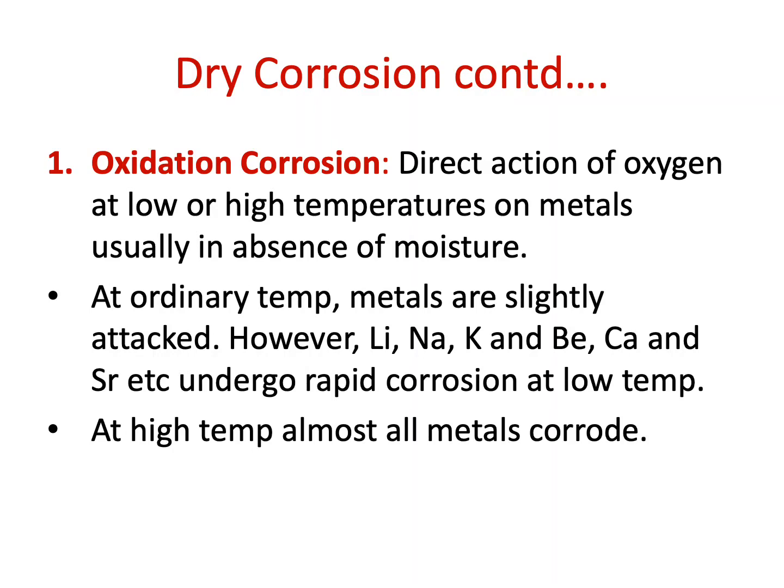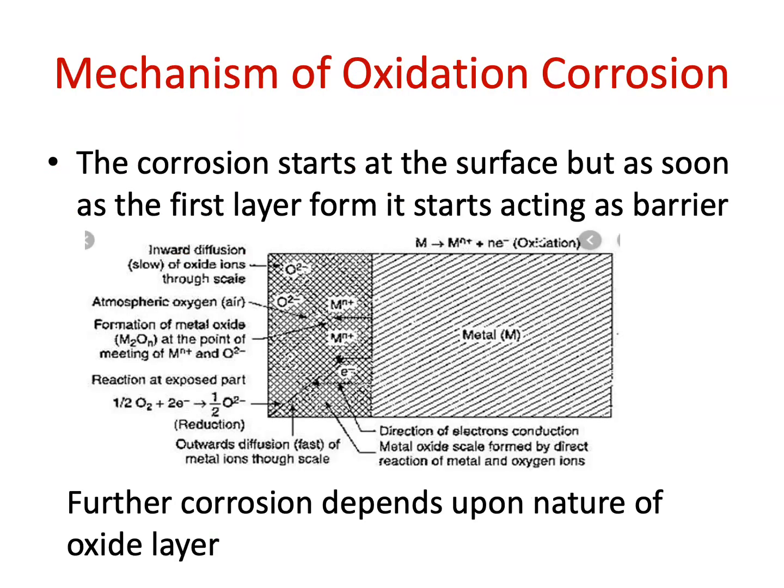At low temperature, certain metals like lithium, potassium, sodium, beryllium, calcium and strontium undergo corrosion, while other metals do not. But at elevated temperature, almost all metals undergo corrosion, because temperature enhances, or you can say supports, the rate of attack of oxygen on the metal surface, which ultimately increases the rate of corrosion. Now we'll discuss the mechanism of corrosion, how corrosion, especially oxidation corrosion, takes place.